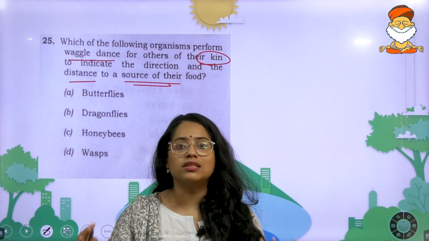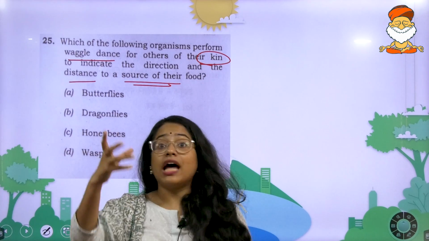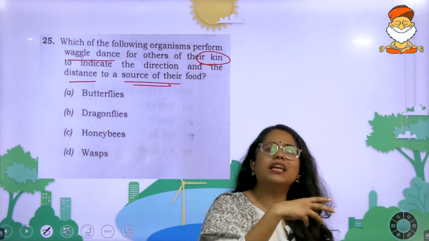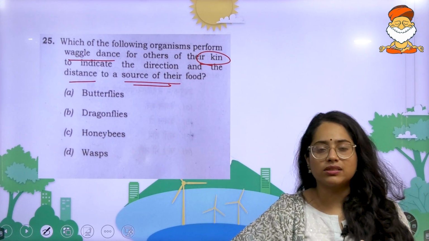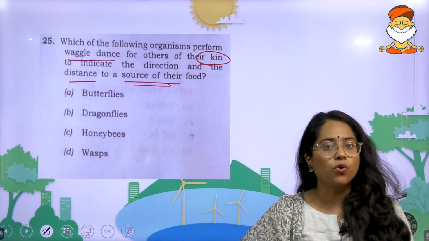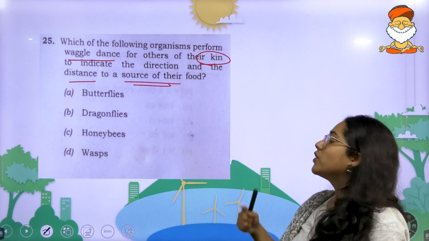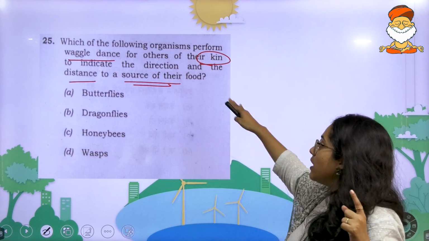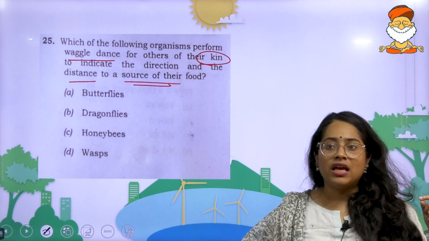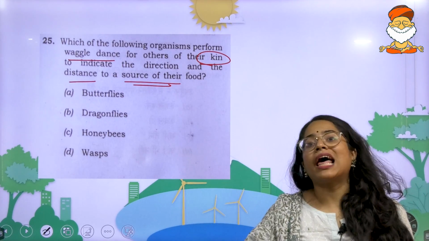There was a lot of buzz around several species like your honeybees. So at that point we had clearly pointed out that if they want to go in detail, like a detailed question about its characteristics, maybe they could go into it. Here you will see this waggle dance for others of their kin. Just see over here, you have butterflies, dragonflies, honeybees, wasps. If you've ever observed these organisms, you will land the correct answer.